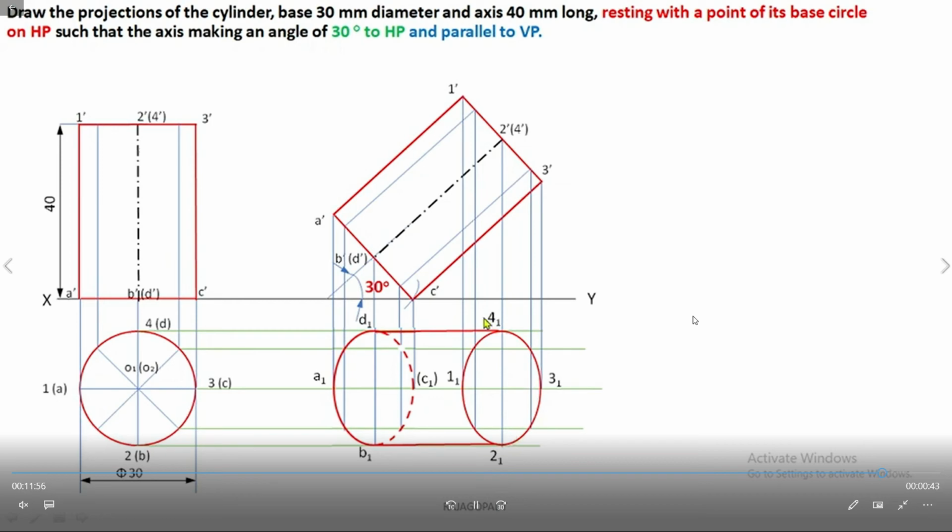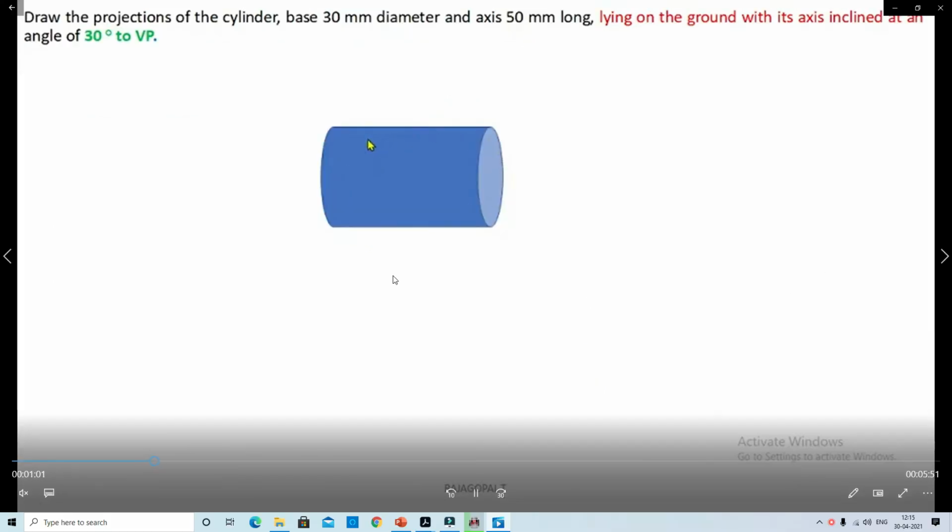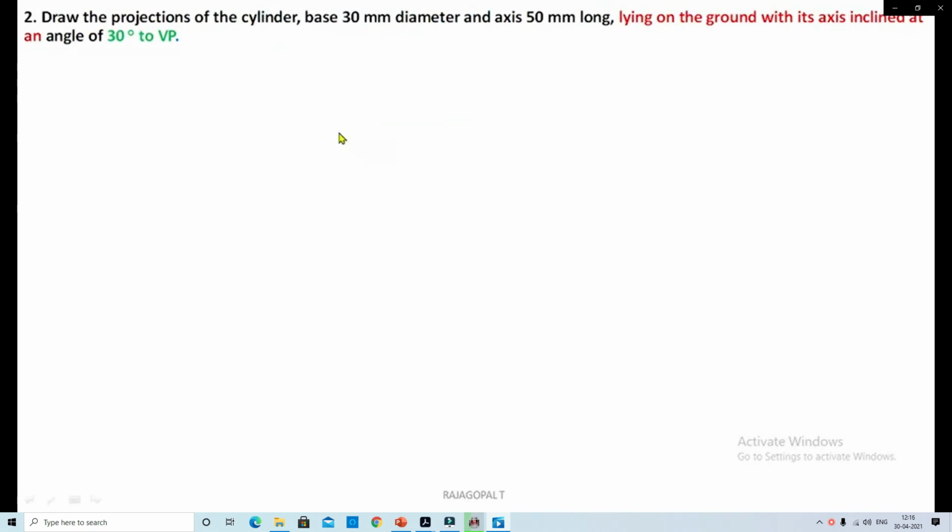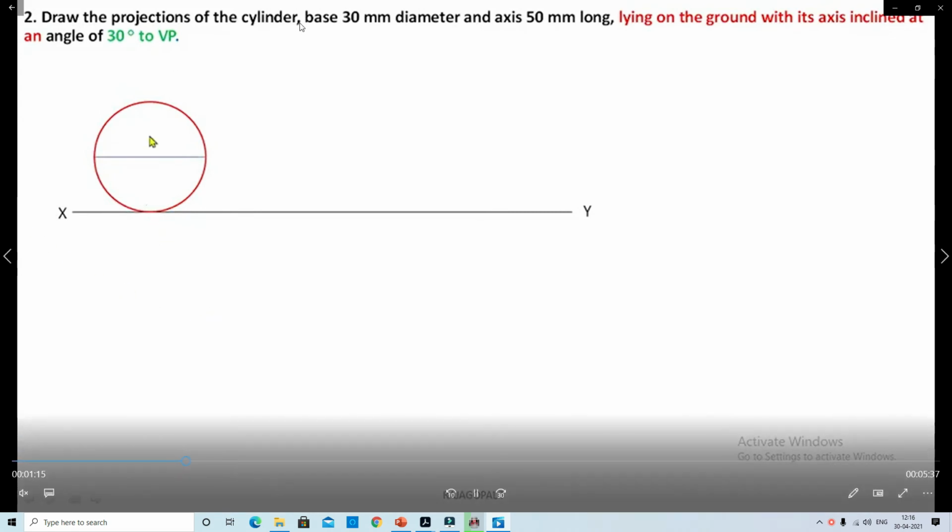This is the projections of a cylinder inclined to HP 30 degrees and parallel to VP, resting on with base circle, on HP. Okay. One more problem. Draw the projections of a cylinder base 30 mm diameter and axis 50 mm long, laying on the ground. Its axis is inclined at 30 degrees to VP. Okay. Here in this problem, cylinder object is a cylinder 30 mm diameter and axis is 50 mm, laying on the ground with its axis